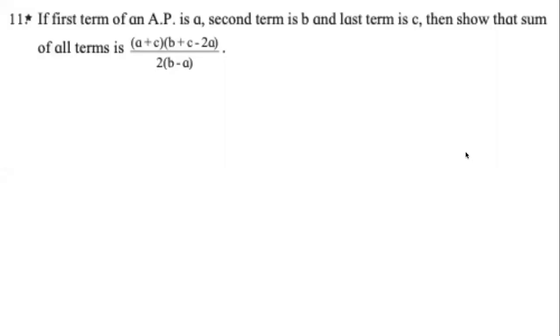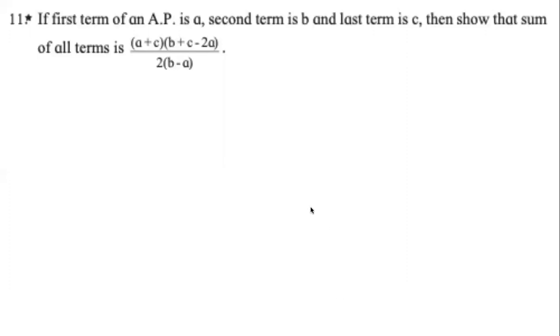Next question that I wanted to discuss with you all is question number 11, again from problem set 3. And this is one of the 3 questions, I think. Yes, 11, 12, and 13, which have a star against them. Again, it does not mean that they are difficult questions. It just means that they need something more than just the knowledge of arithmetic progression. Let us see what we can do and how we can solve it.